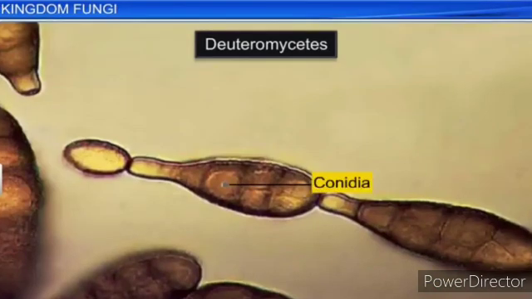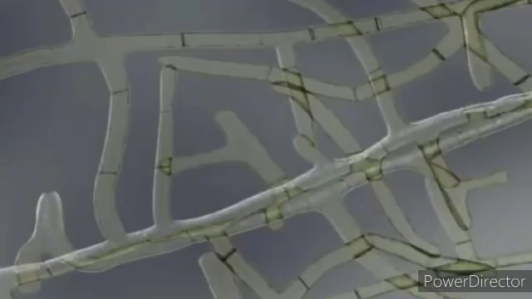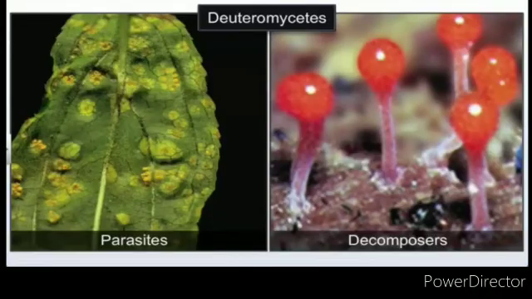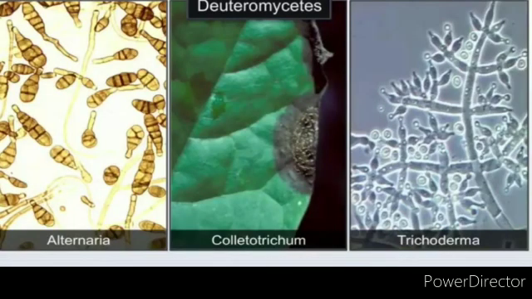The Deuteromycetes reproduce only by asexual spores known as conidia. The mycelium is septate and branched. Some members are saprophytes or parasites, while a large number of them are decomposers and help in mineral cycling. Some examples are Alternaria, Colletotrichum and Trichoderma.